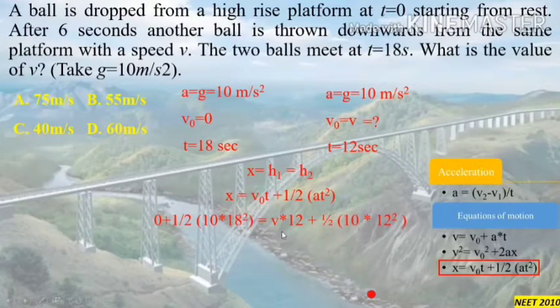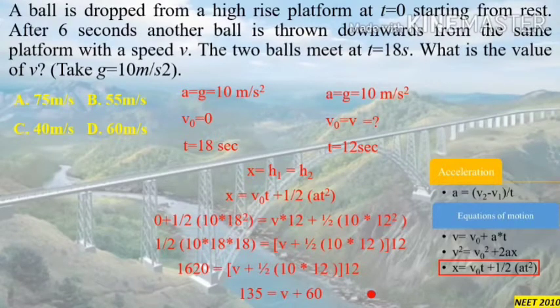Here v0 is v, time is 12 seconds as we discussed, plus half into acceleration, which is 10, and time is again 12 seconds, t square. If you solve this particular equation, you can see only v is unknown, that is the initial velocity of the second ball. So solving this equation, we come to the solution. This will give you v equal to 75 meter per second, and option A is the correct option.